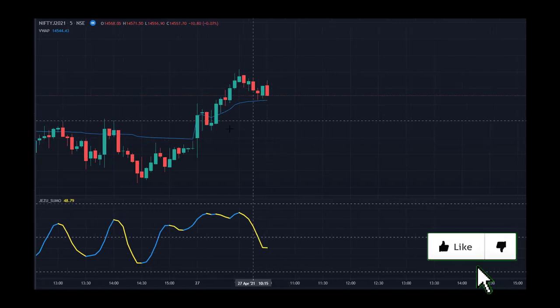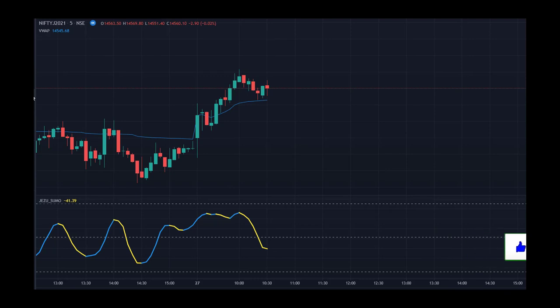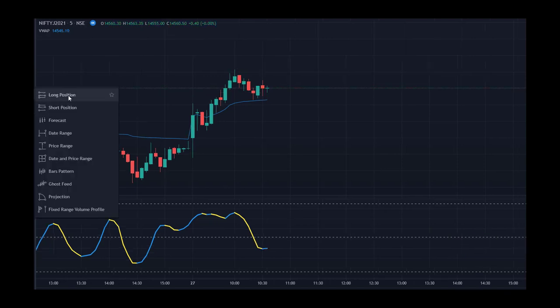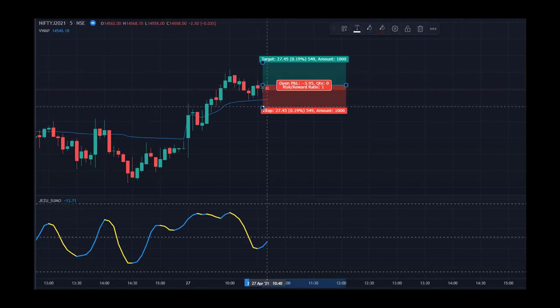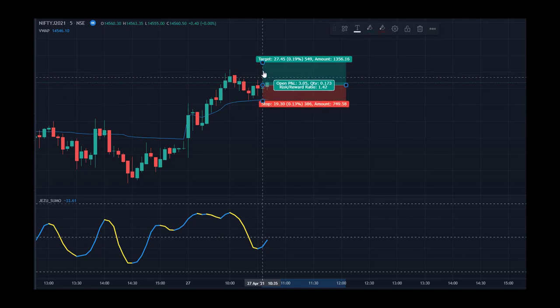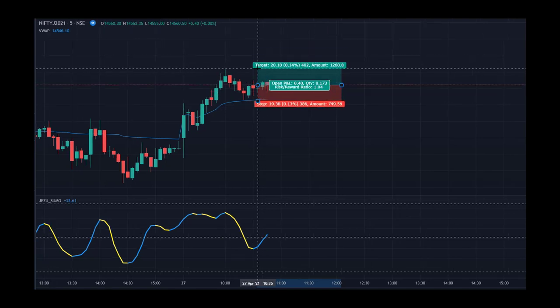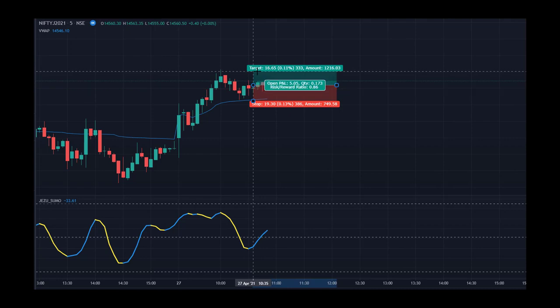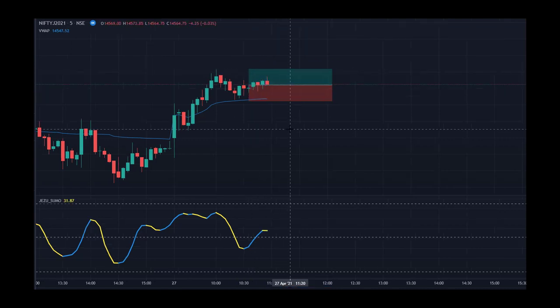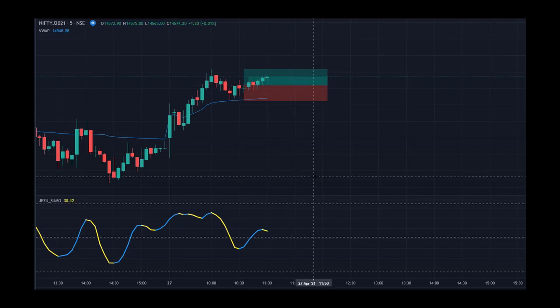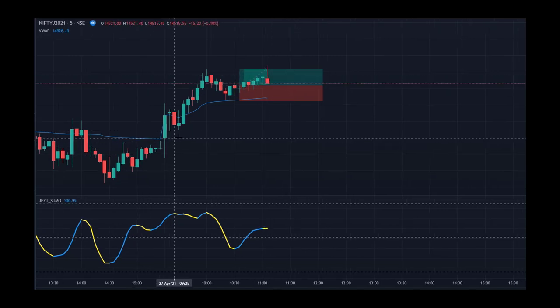So it's kind of forming a bullish entry. Let me just keep it ready. So we have an entry here. So this would be my stop loss and my first target would be 1:1. So 19 points is my stop loss and 19 points would be my first target. So let's see whether it would hit our target.